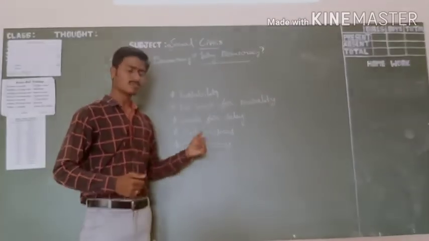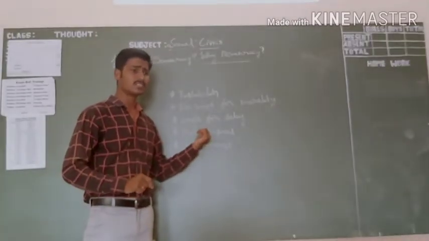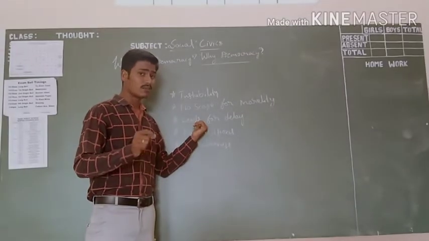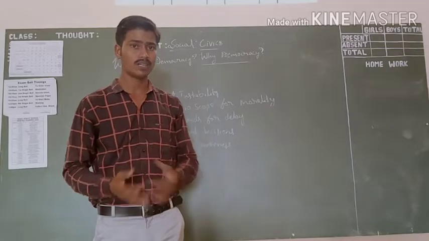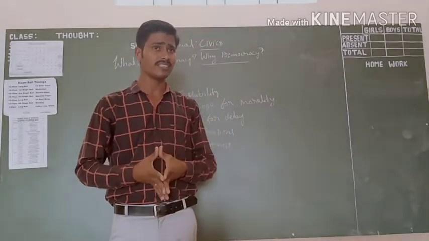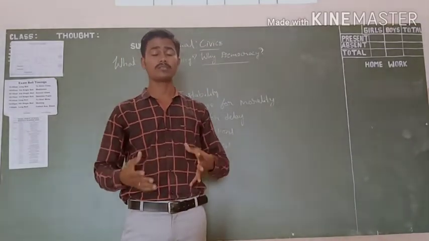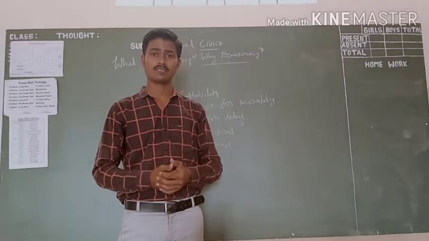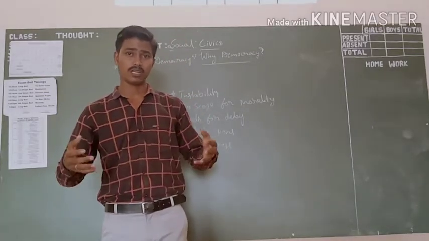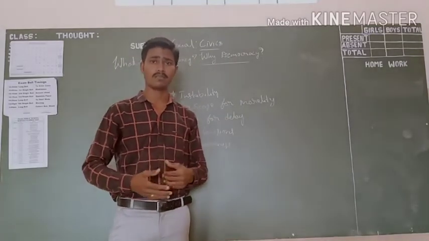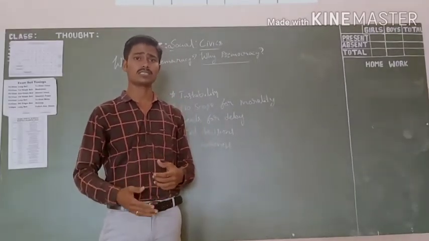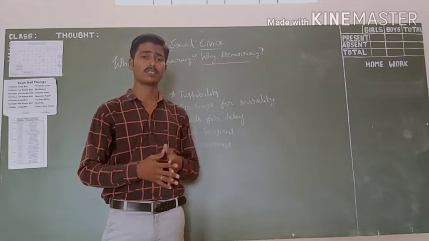Next, it is very important, the democratic form of government leads to delays. For everything they have to discuss in parliament. You know what happens daily, they are arguing with each other. All the members of parliament discuss some topics.